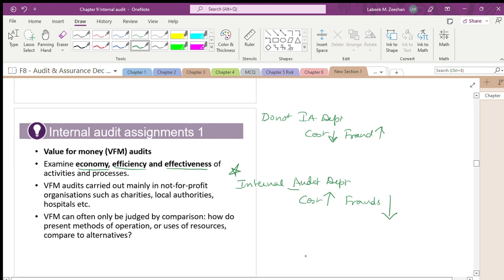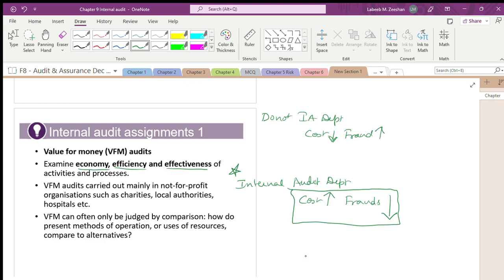Now, you will choose: yes, I will spend a little bit, but my frauds and errors should be less. This simple concept is called value for money audit: economy, efficiency and effectiveness.